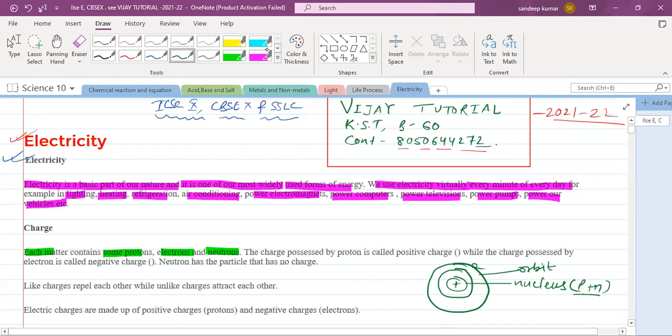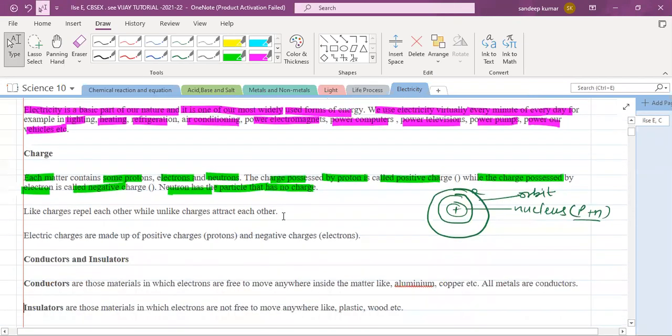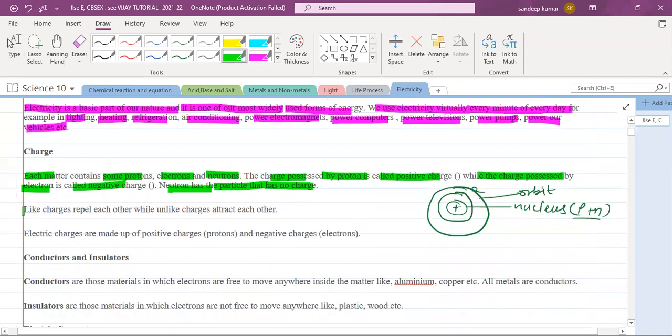Am I clear? So the charge possessed by the proton is called positive charge, while the charge possessed by the electron is negative charge, and the neutron is a particle that has no charge. Neutron is generally a neutral particle. We also know that like charges repel each other, while unlike charges attract each other.